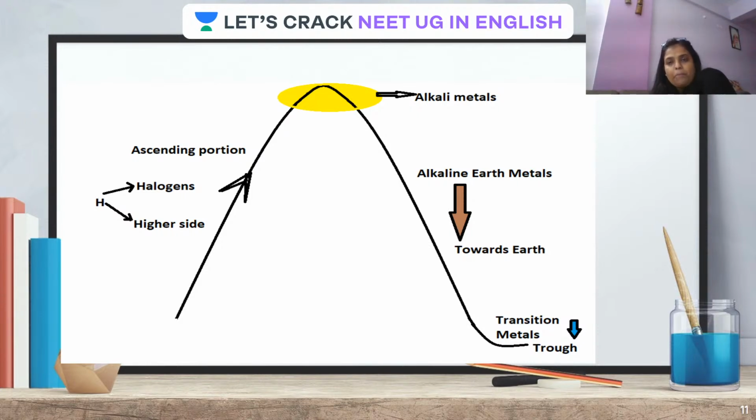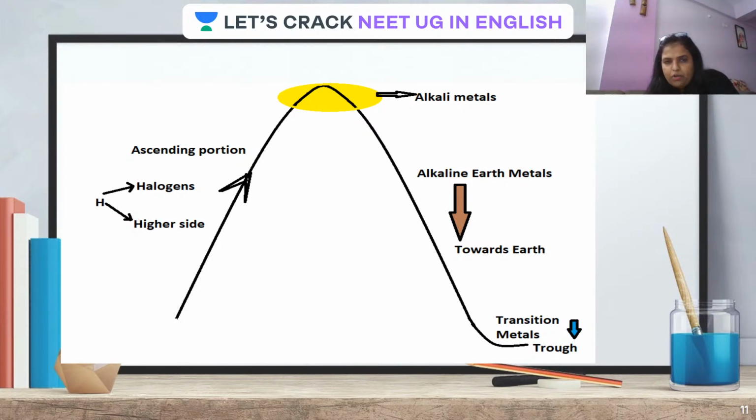Yes, this is what we call a punch click. It clicks instantly without any confusion. If you get a match-the-following question, like alkali metal at crest, alkaline earth metal, and so on, with four options on this side: alkali metal, halogens, alkaline earth metal, and transition metal, and on that side: ascending portion, descending portion, crest or trough, straight away it will be clicked. Is that clear? That is the reason I call it a punch click. It has punched your brain. All these things have punched your brain so that in the exam it clicks directly. There is no chance of any negative mark.